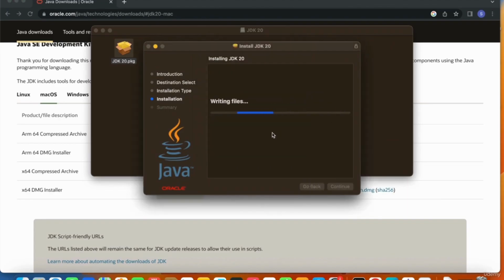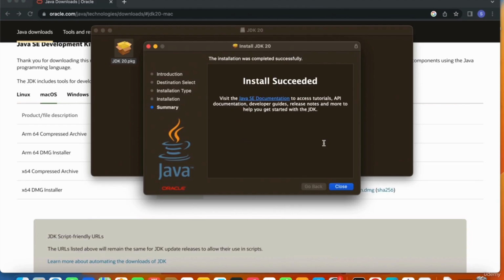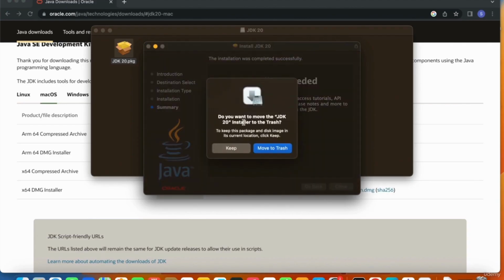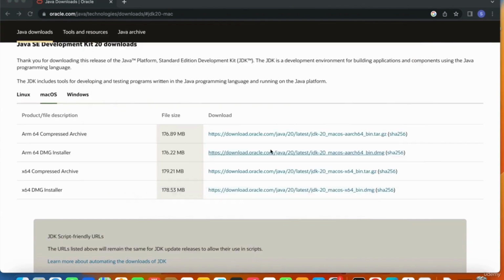And the installation is started. Okay, so the install succeeded. It asks if I want to move the installer file to the trash. Since Java is already installed, I don't need the Java 20 installer file, so I'll move that to trash.